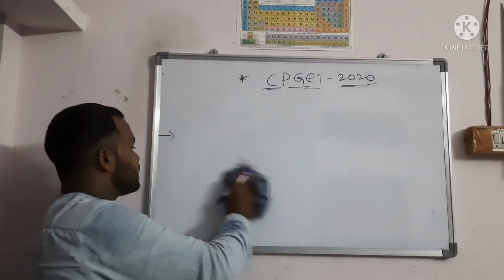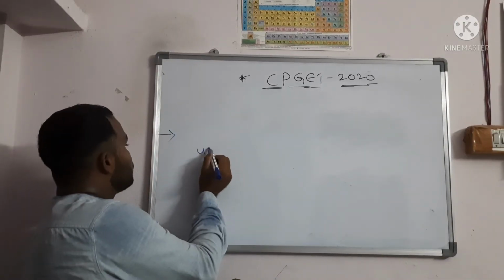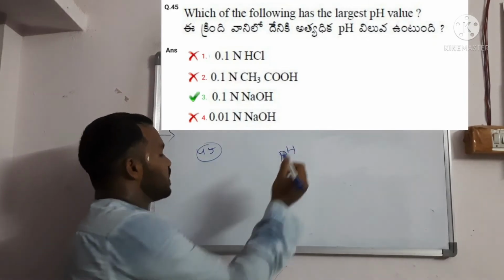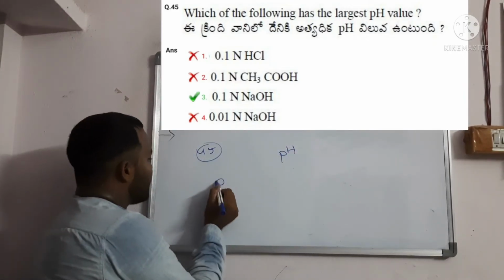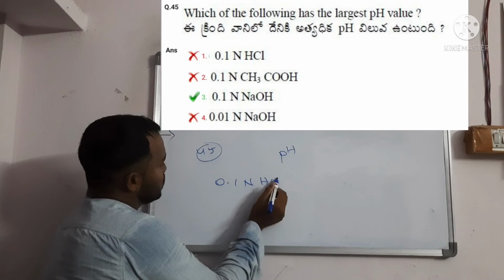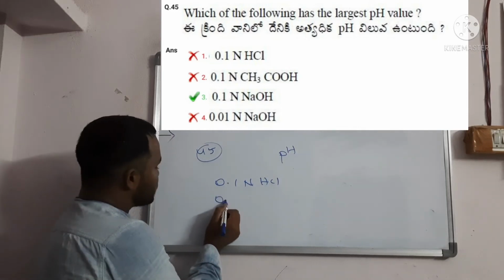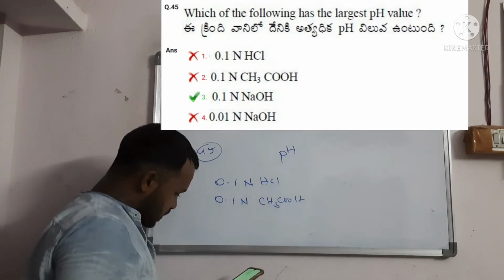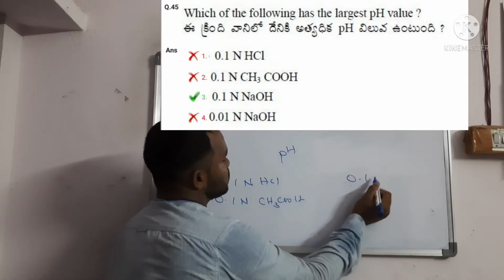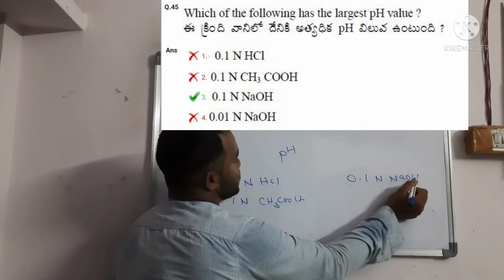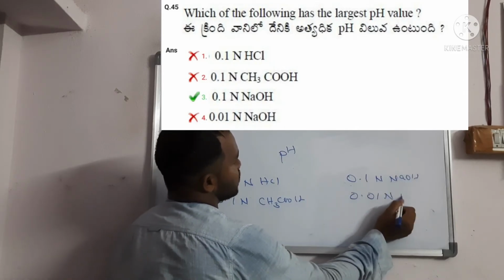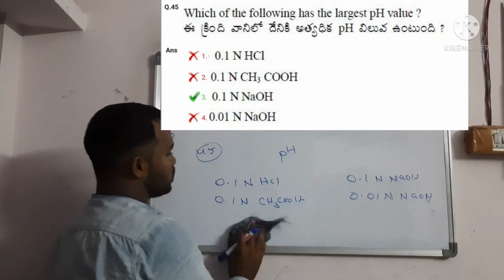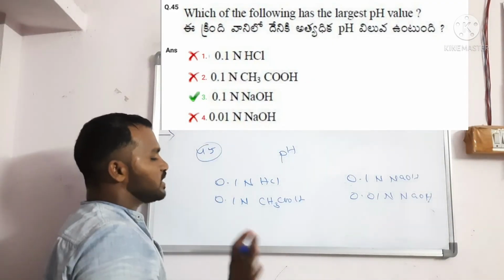Next, question number 45. Which of the following has the largest pH value? What are the options they have given? 0.1 N HCl. The second option is 0.1 N acetic acid. The third option is 0.1 N NaOH. Next, 0.01 N NaOH. All are mono-charged only, so H plus, Cl minus. So that is not a problem.